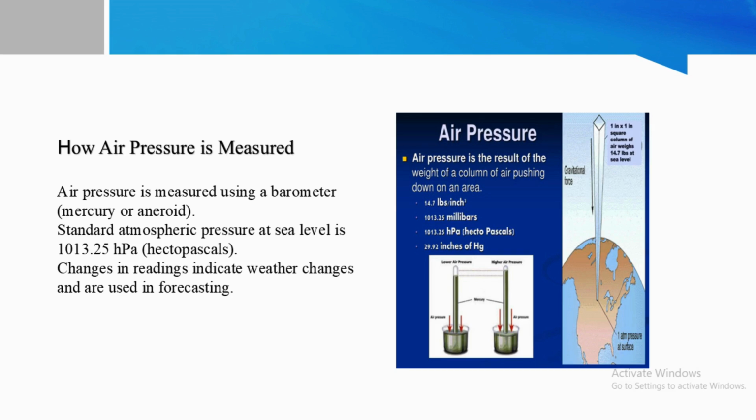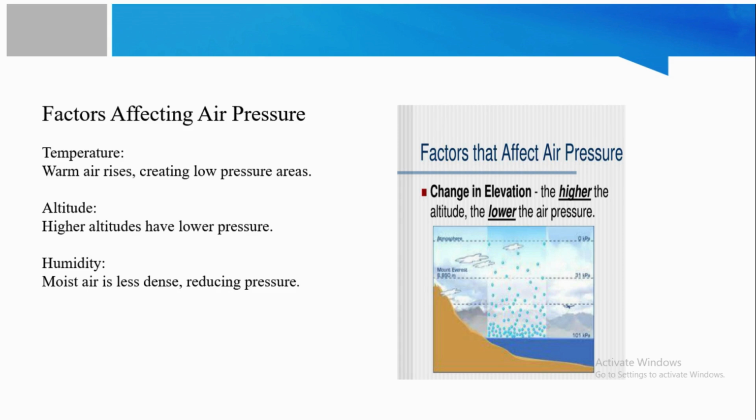Now the question is how air pressure is measured. Basically, air pressure is measured using a barometer, which is mercury or aneroid. The standard atmospheric pressure at sea level is 1013.25 hectopascals. Changes in reading indicate weather changes and are used in forecasting.